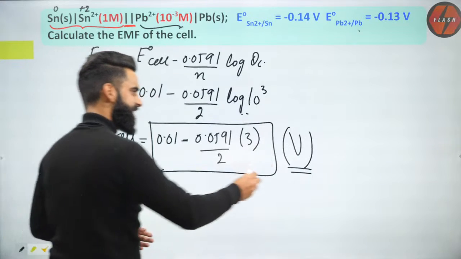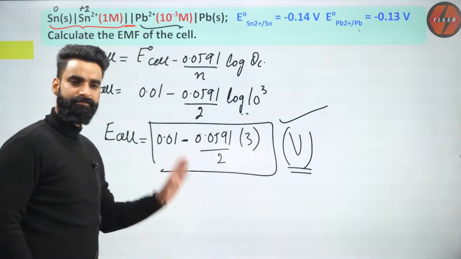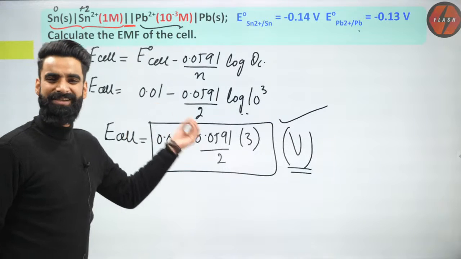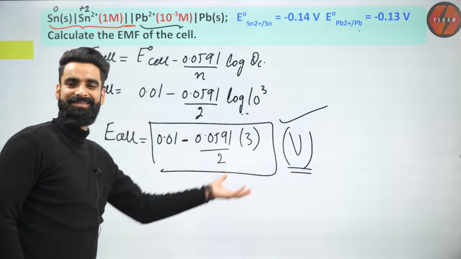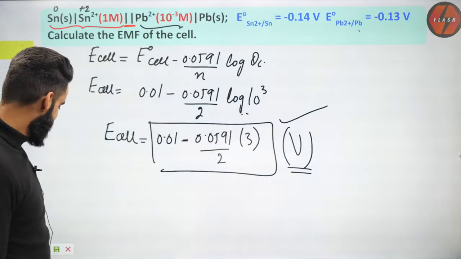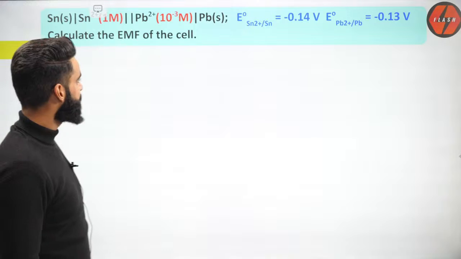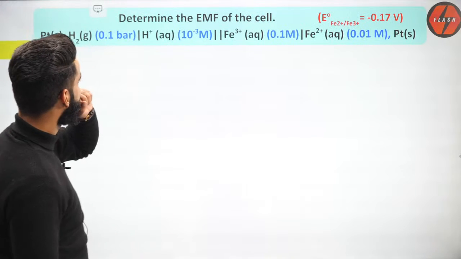All right, whatever answer you get, just keep the answer, okay? This much calculation you have to do, guys. That's it. 3 multiplied by this, divided by 2, then minus this, done. That's it. I'm moving on to one more question then. Let me see if you have a few more questions or not.